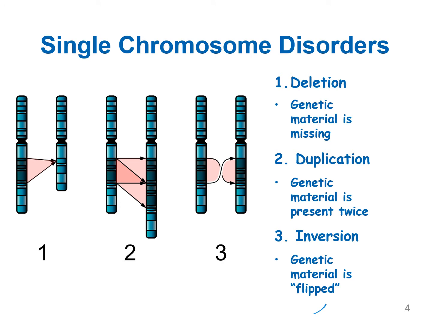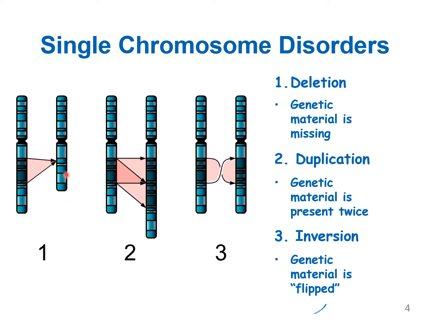Now for single chromosomal disorders, we'll discuss what is deletion, what is duplication, and what is inversion. Chromosomal disorders may form by these processes, like deletion. For example, if a small portion is deleted during cell division, meiotic or mitotic, then the chromosomal size is going to be reduced.